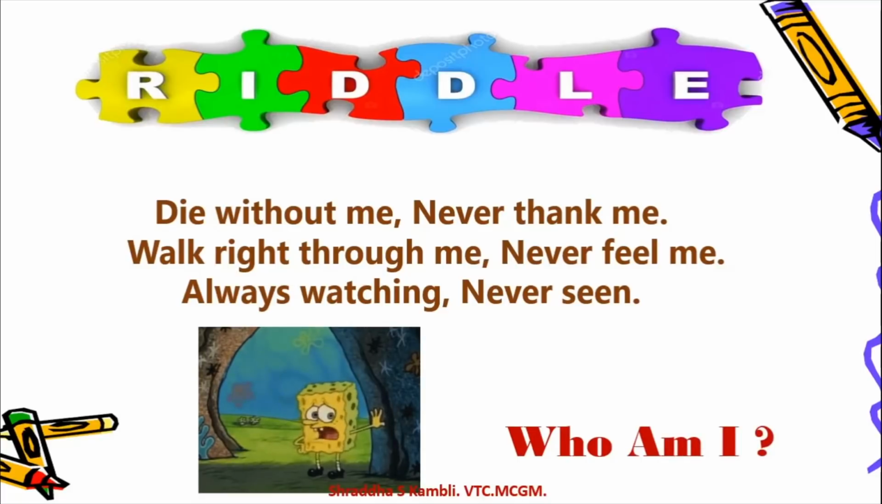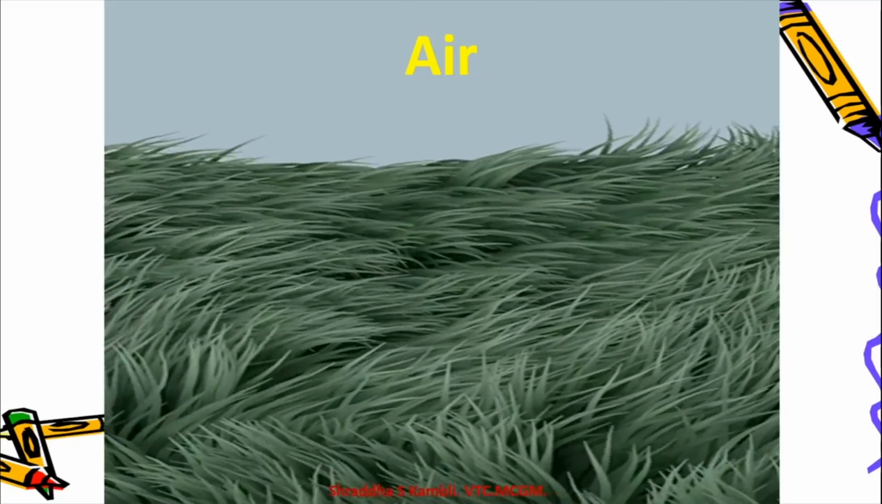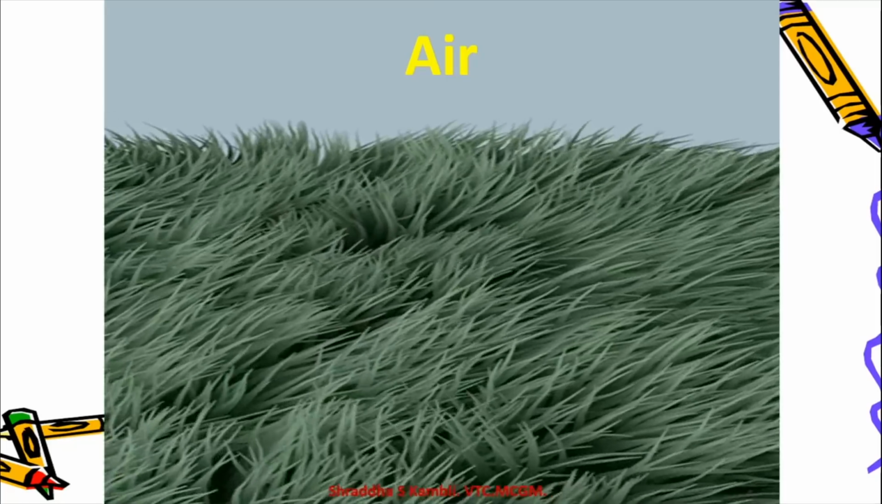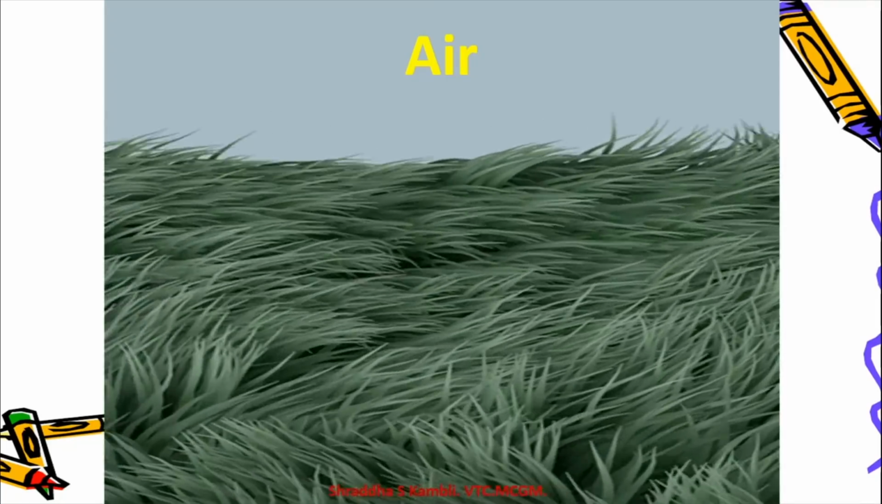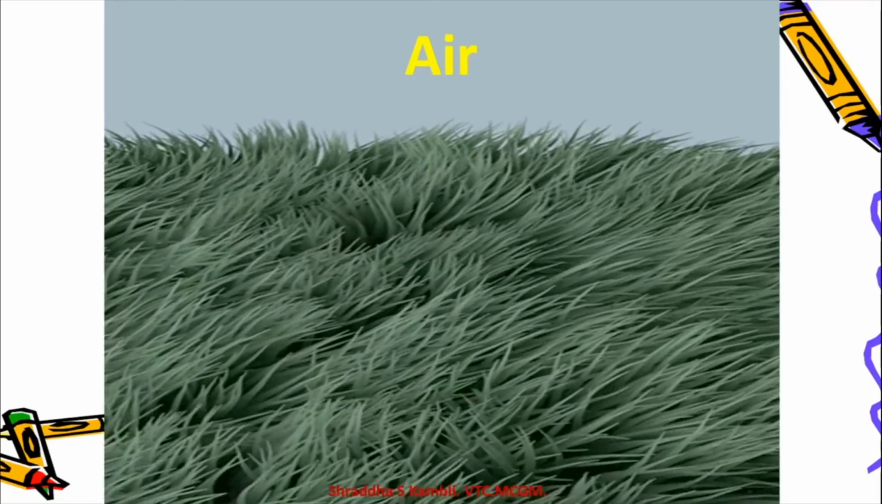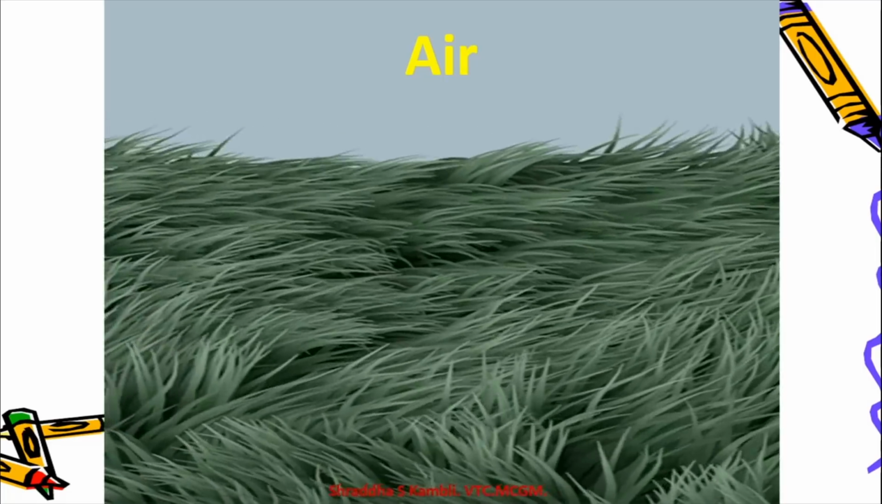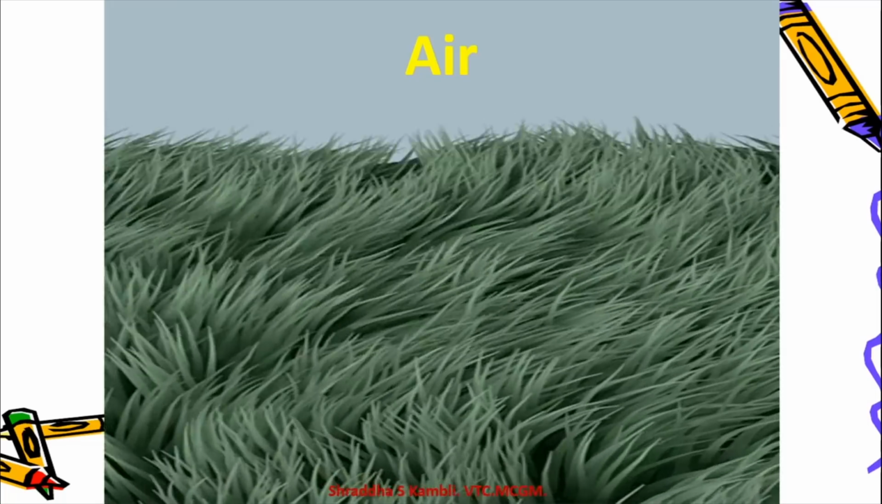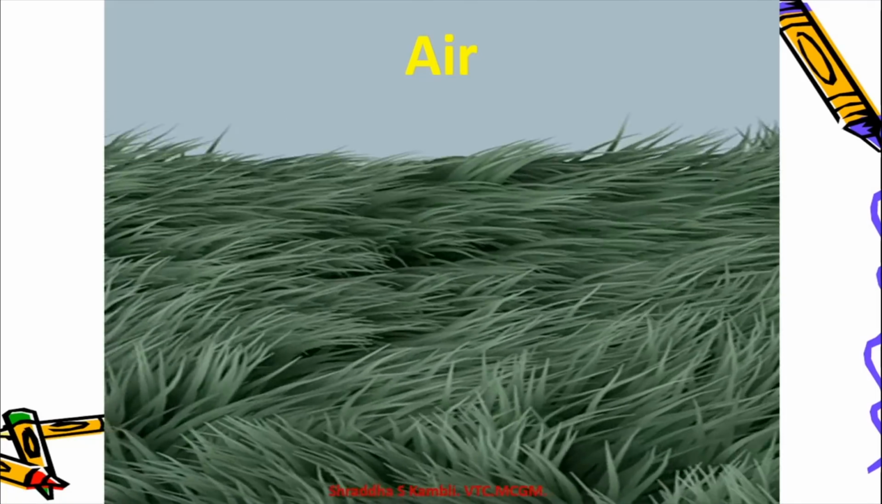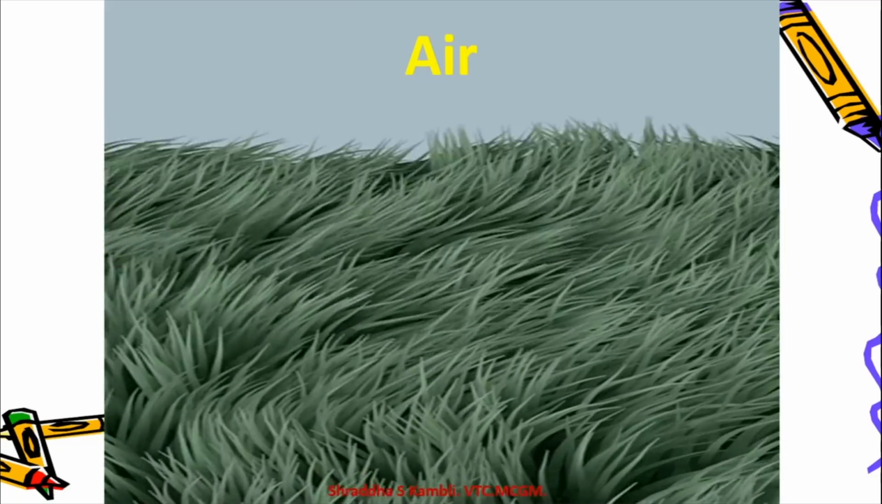What is this next riddle about? And what was the first riddle about? All these riddles, children, were about air. So, what can you see? Can you see air over here? You can see the grass moving, isn't it? And you know that the grass is moving because of the air. But unfortunately, you cannot see the air here.